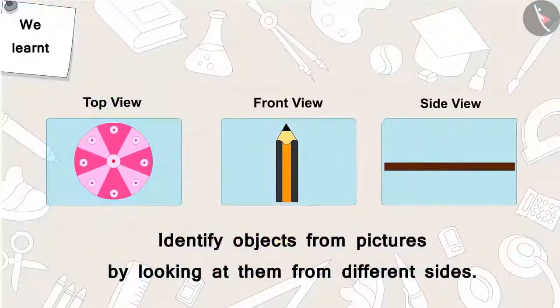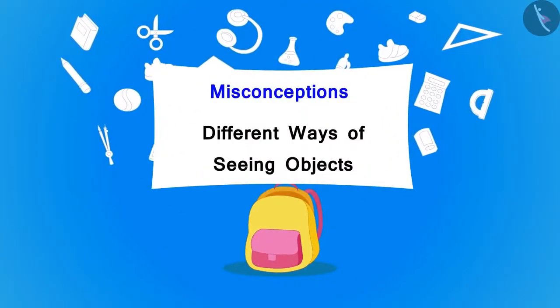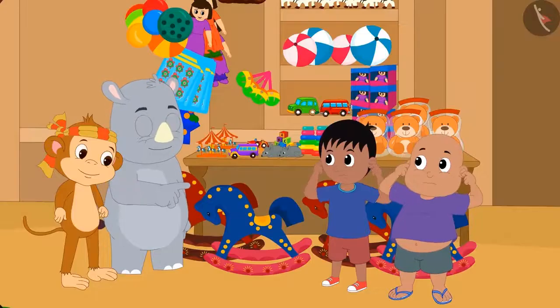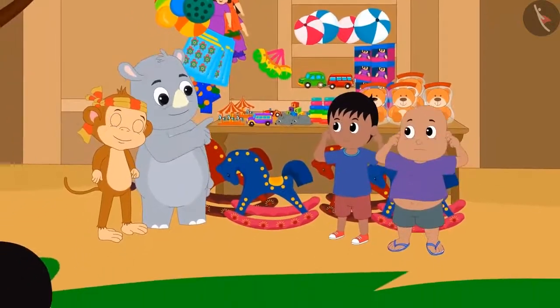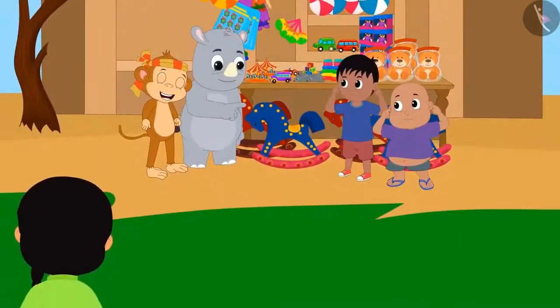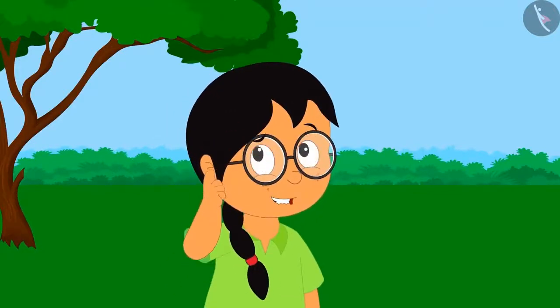In the previous video, we learned to identify objects from pictures by looking at them from different sides. In this video, we will learn some misconceptions about seeing objects from different sides. When Gaggu was teaching a lesson to Raju and Bablu, Meenu was watching them from a distance. Meenu decides to help Raju and Bablu.